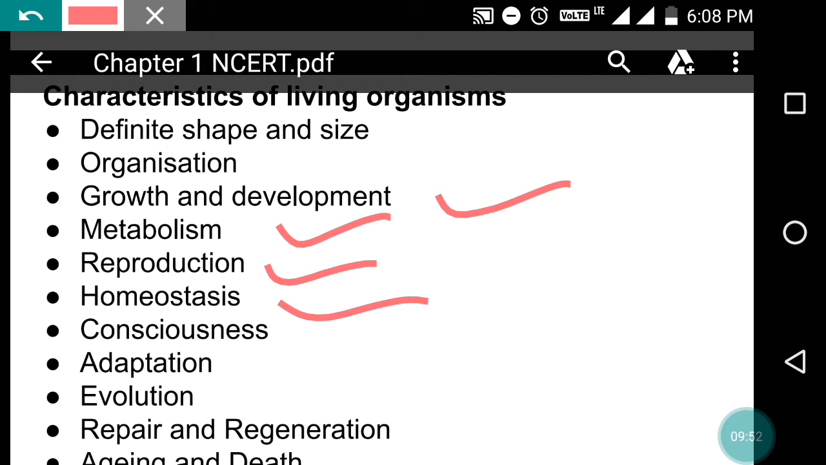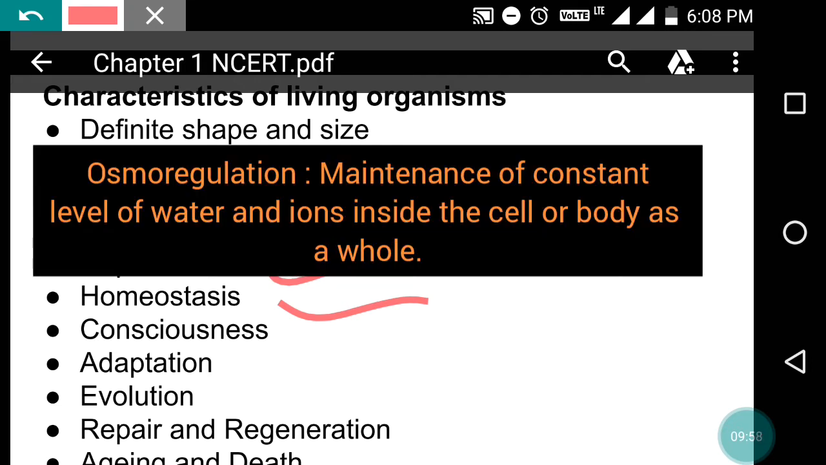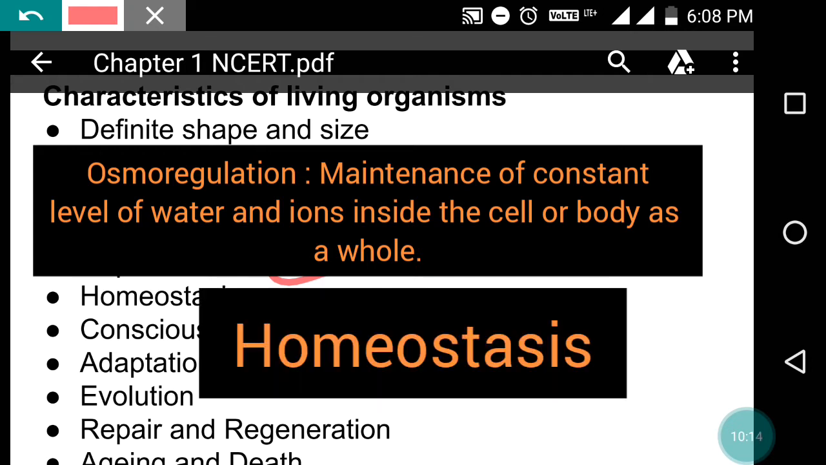Then our body is also maintaining the constant level of water and ions in the body, so that metabolic reactions should not get hampered or damaged. Otherwise what will happen? We may die. So all the living organisms show this kind of characteristic, that is homeostasis.